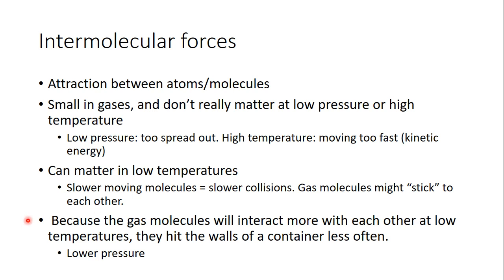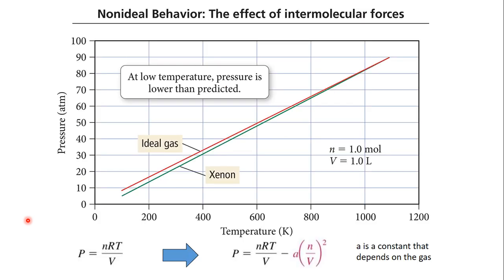So these gas molecules stick together. Therefore, they're going to collide into other things less often. So real gases at low temperatures have lower pressures than what the ideal gas law actually predicts. And that's what's shown here. We have a temperature going close to 0 degrees, and here's xenon. You can see at high temperatures, ideal gas and xenon are roughly the same. But even at room temperature, 298, there's quite a big difference in what the ideal pressure is.